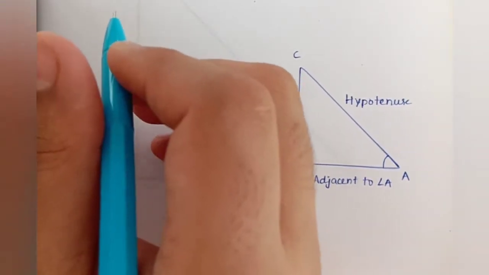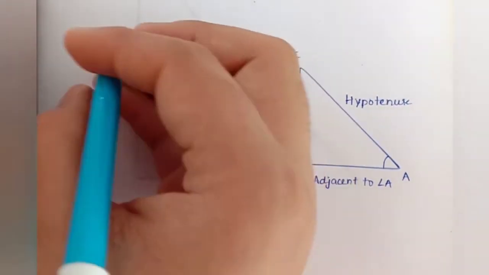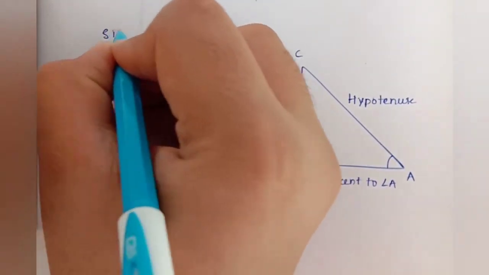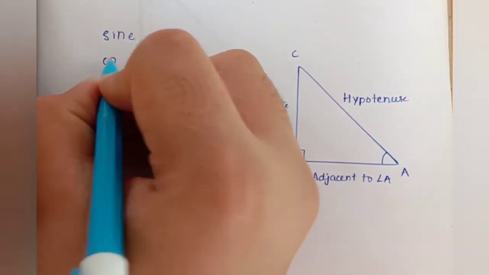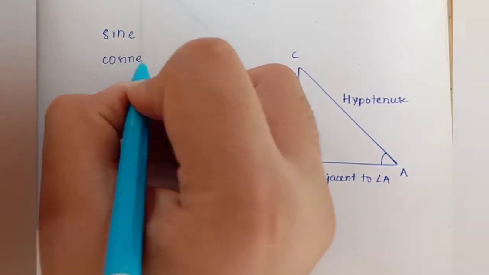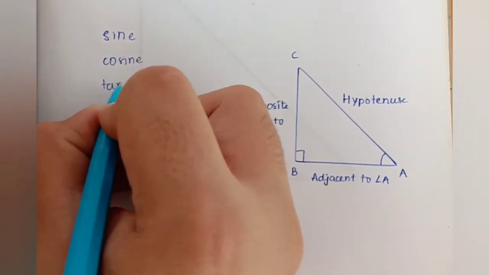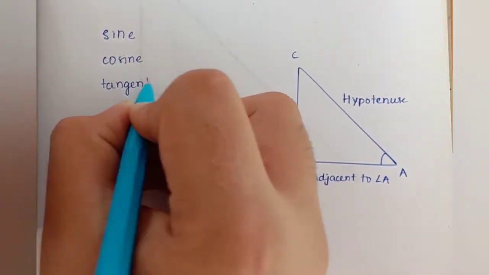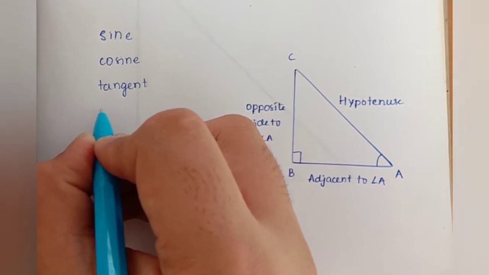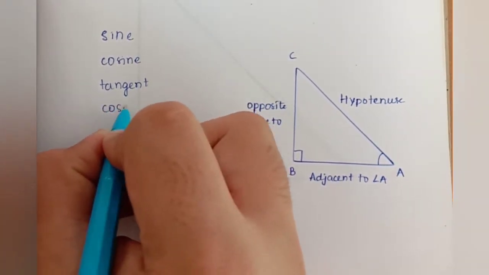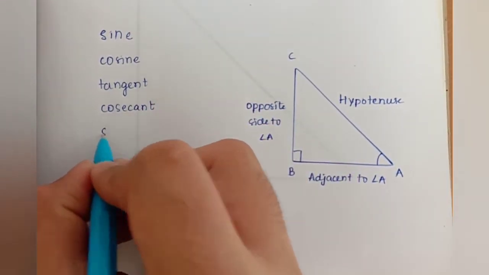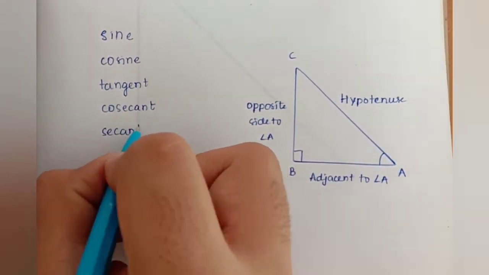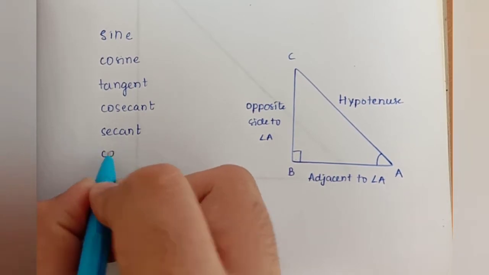There are 6 trigonometric ratios, which are sine, cosine, tangent, cosecant, secant, and finally cotangent.